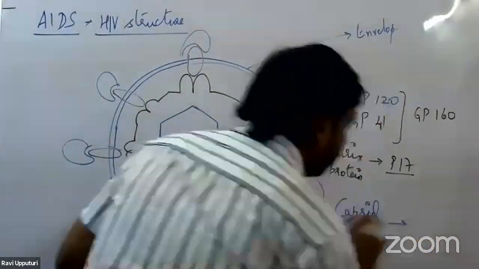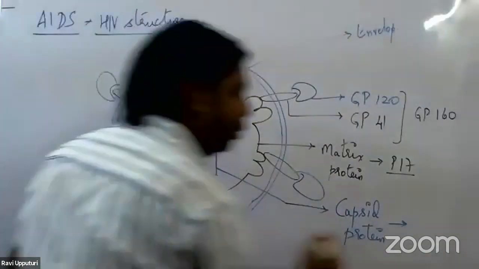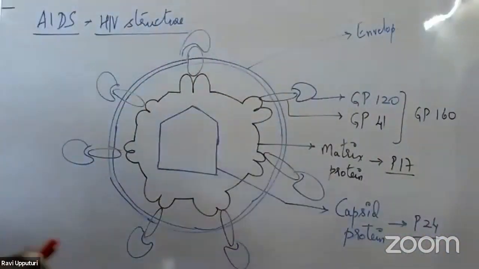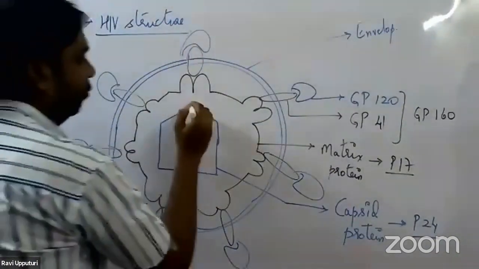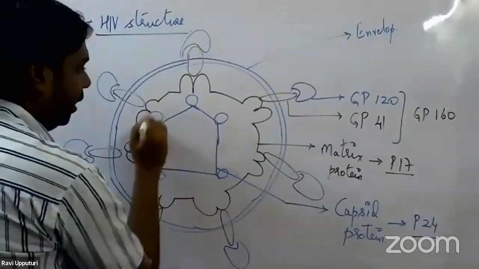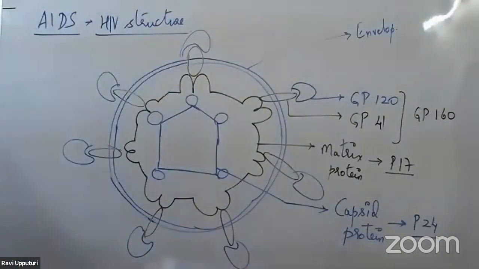Since it is a protein, the capsid is made up of P24. So here we have P24, P24, P24, all of these are nothing but capsid proteins.